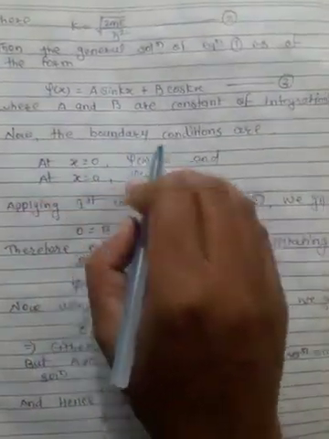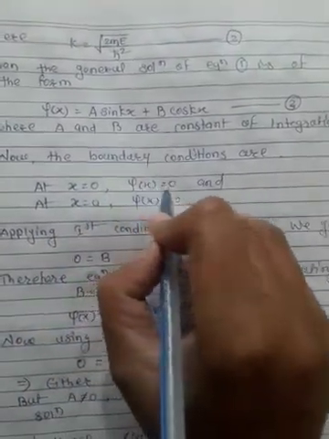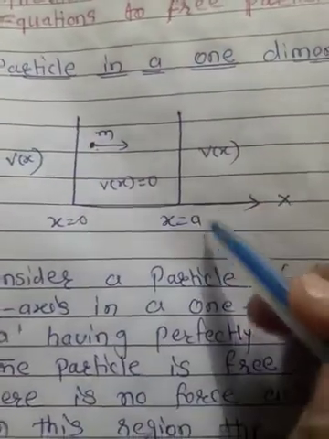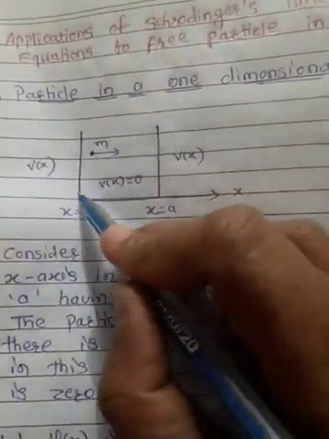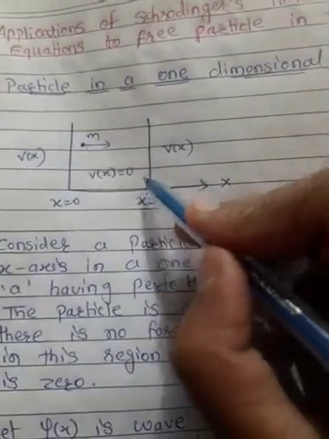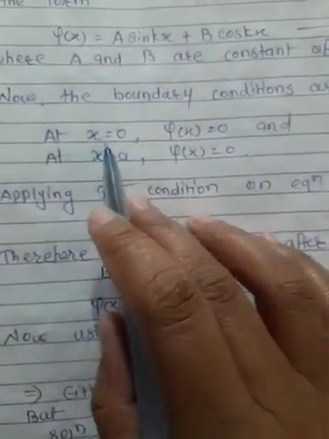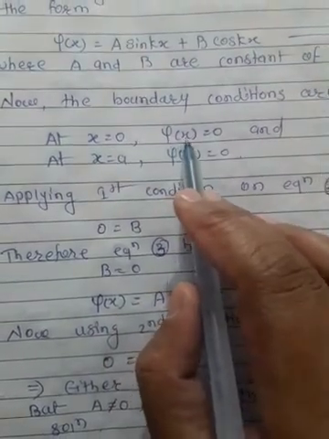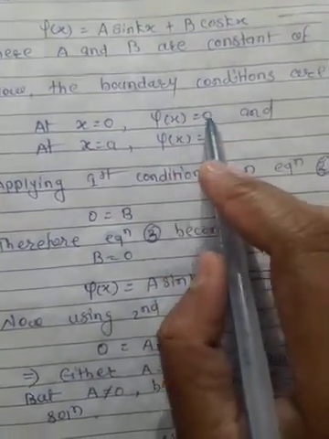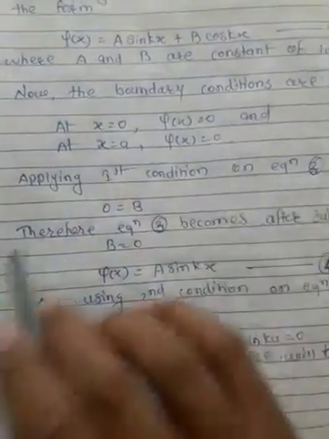Now we have the boundary conditions. At x equal to 0, the wave function psi(x) is 0, and at x equal to a, the wave function is also 0. Therefore, we consider the two boundary conditions: at x equal to 0, psi(x) equals 0, and at x equal to a, again psi(x) equals 0.